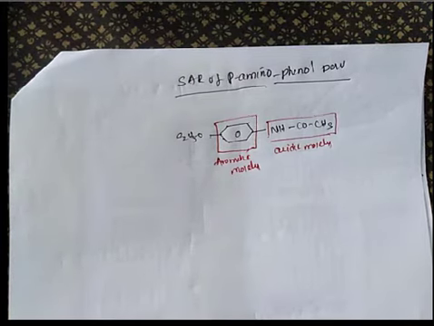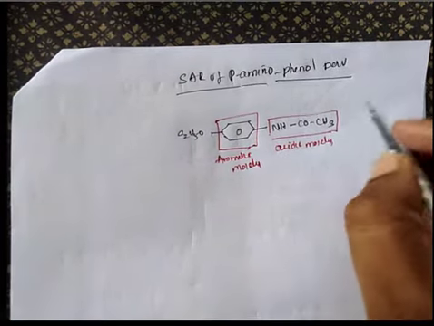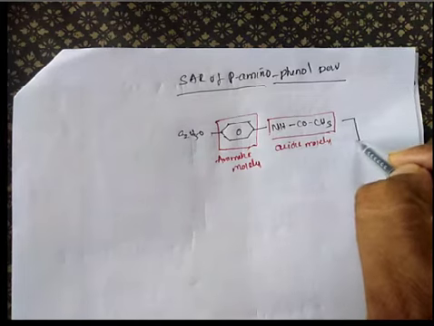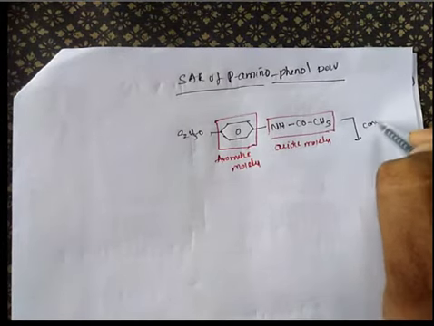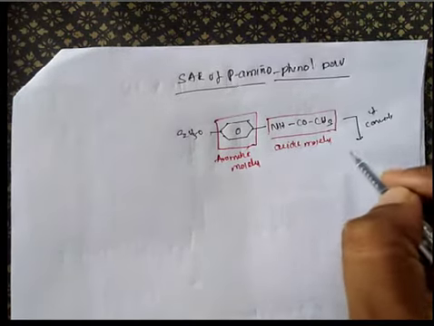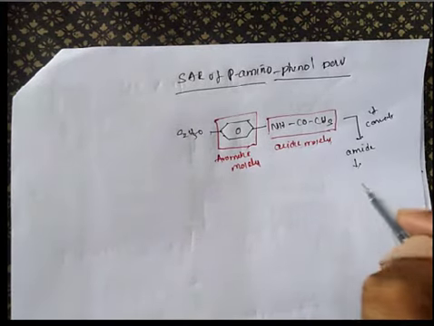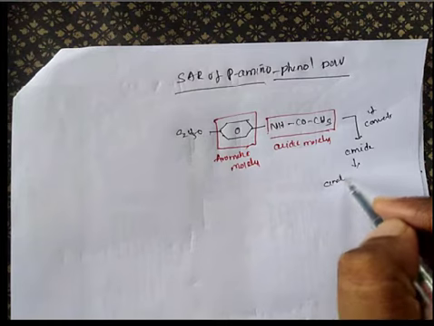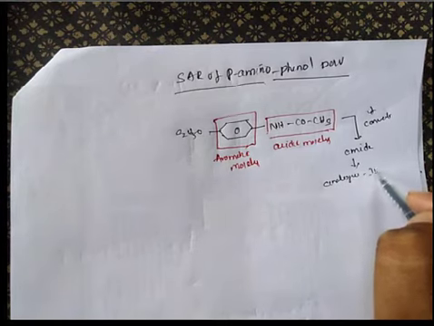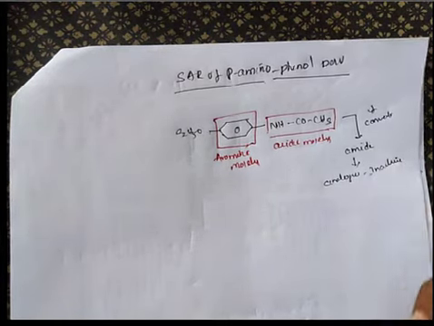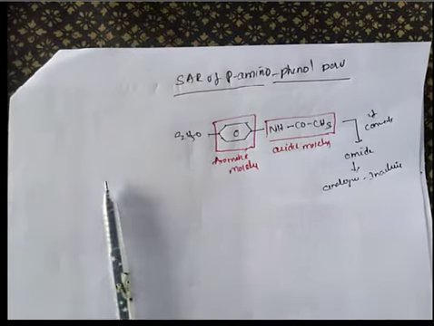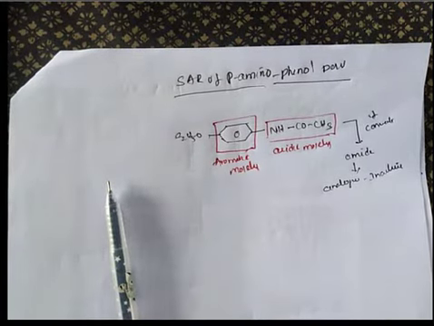So if you convert this group into an amide, the amide analogs are inactive. So you should not convert this NHCO(CH3) into an amide function.